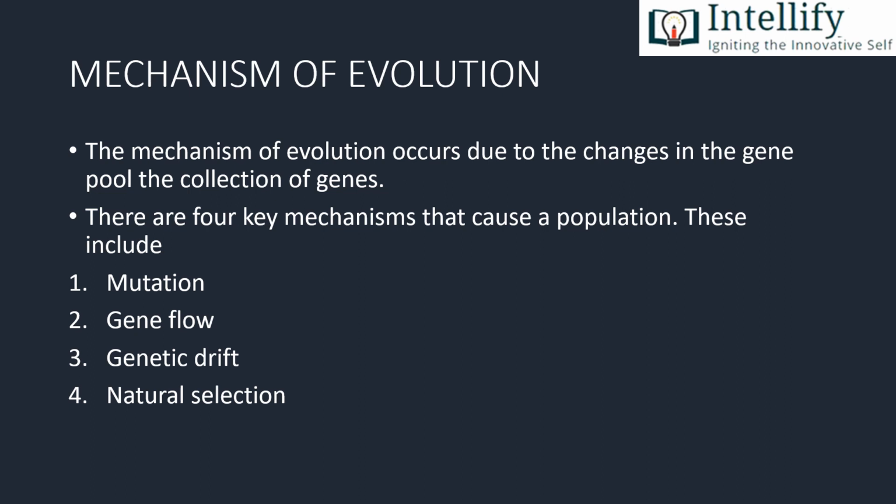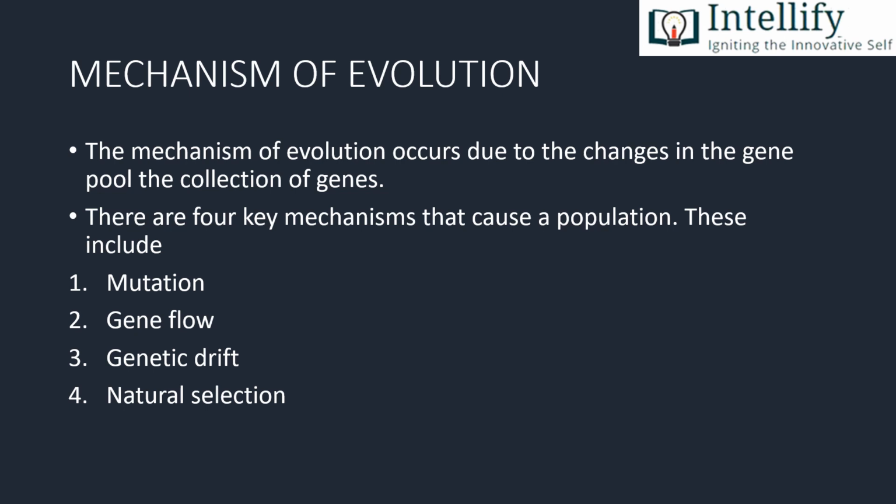The mutations occurring in germ cells, that is, egg or sperm cells, only are passed on to future generations. These mutations are inherited from the parents and are present in every cell throughout a person's life. These are the mutations that led to evolution. The acquired mutations occur during a person's life and are present only in some cells. These are caused due to environmental factors such as ultraviolet radiations and do not pass on to future generations. They are not a part of evolution.